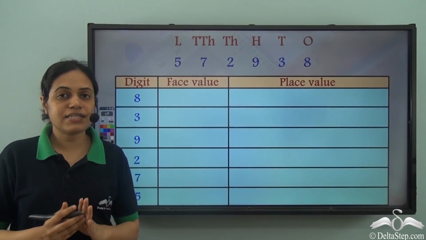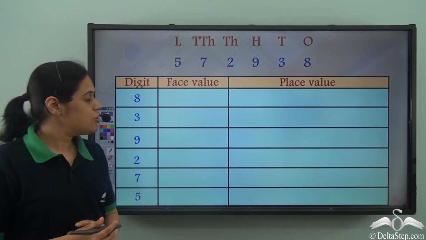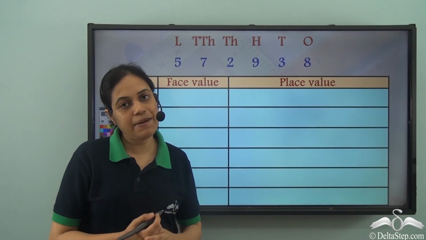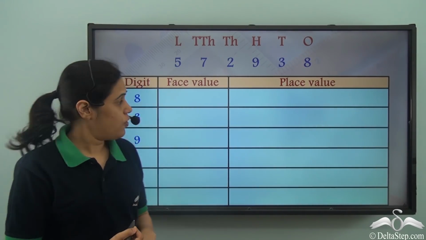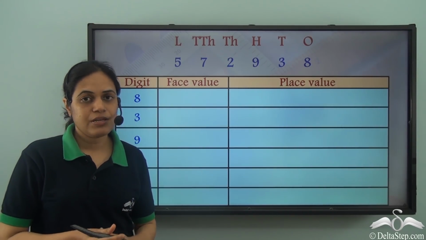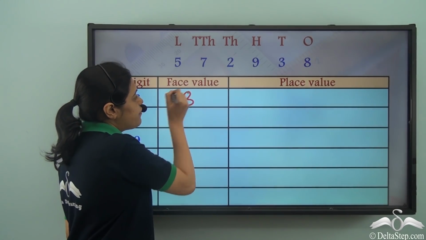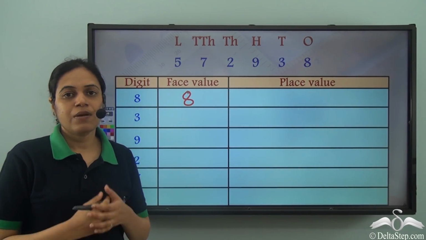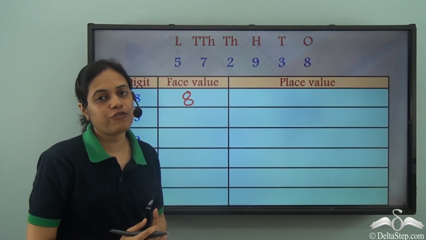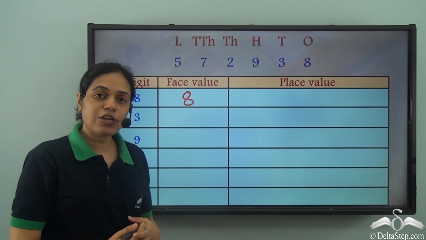Now let us look at this number, and this is a 6-digit number. So let us take the different digits and write down their face values and place values. Now we have 8. What is the face value of 8? The face value of any digit is the digit itself. So the face value of 8 is 8, because the face value does not depend on the position or place of the digit. It is the digit itself. It never changes.